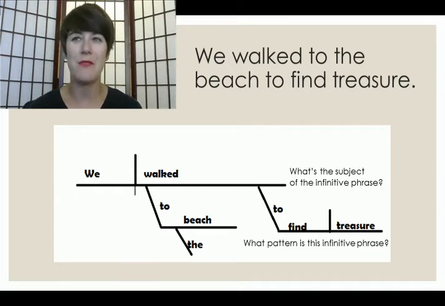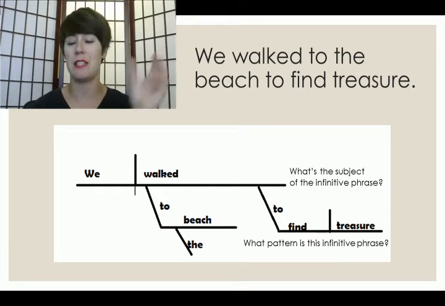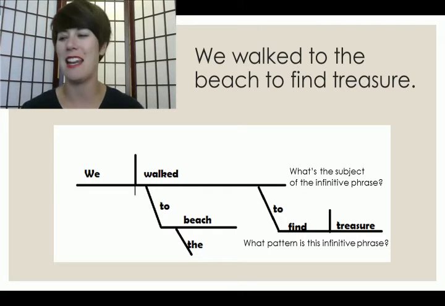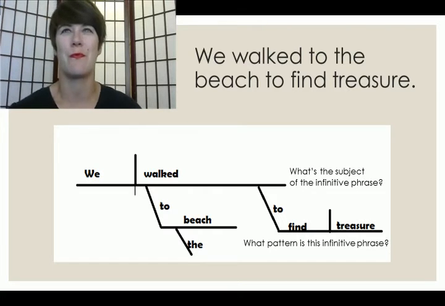We, right? We found treasure. And it has a pattern of its own. Ask yourself, what pattern is it? Well, if it has a subject, we, and then find treasure, of course, it's pattern 7 also. So we have a pattern 6 sentence in our main clause and a pattern 7 sentence in our infinitive phrase.